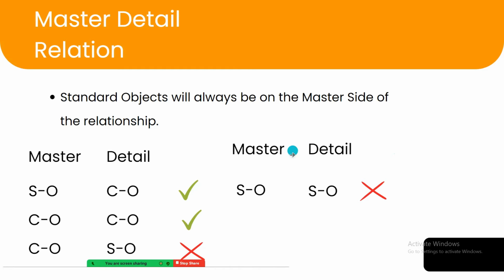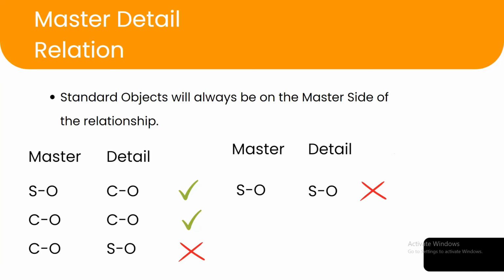Now you can be asked in the interview that suppose there are two objects, one is a custom and one is a standard object, and then we have to establish a master detail relationship between them. So can we establish a relationship between them?